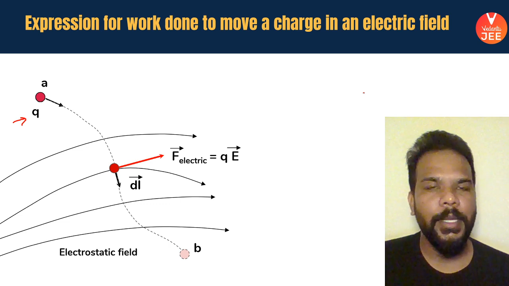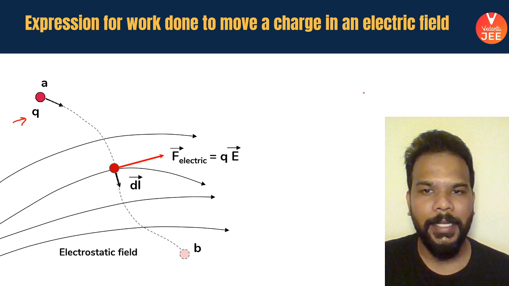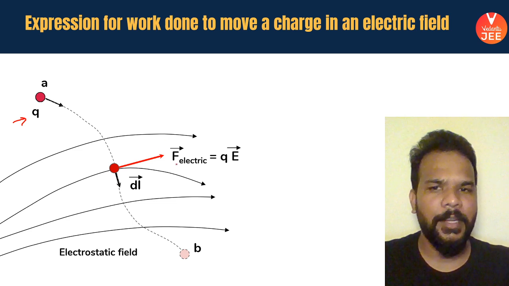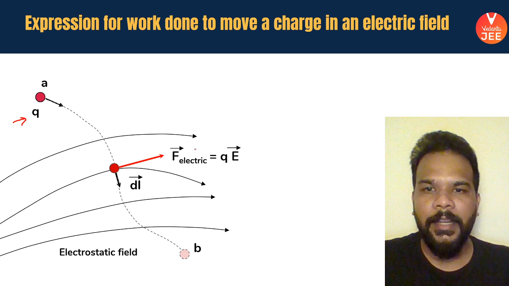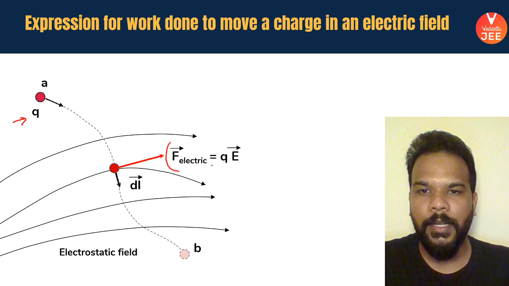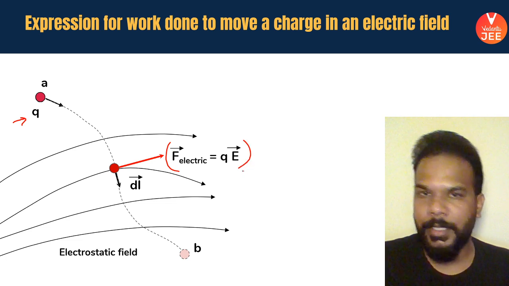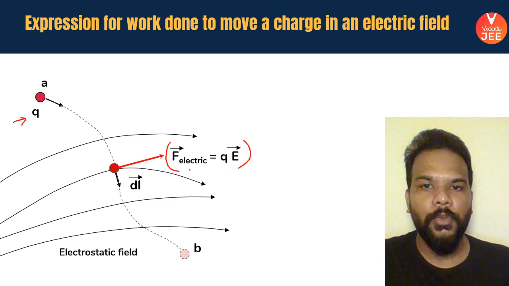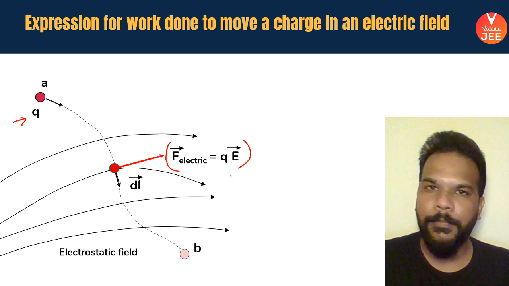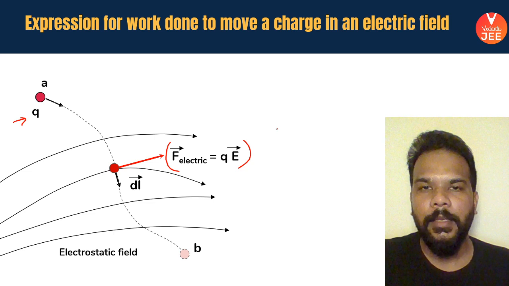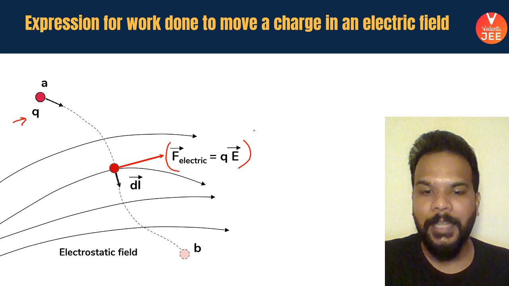At a given point in the path of the charged particle, the direction of the electric field and dl make some angle theta, such that the electric field creates a force on the charged particle, which we know how to find as QE. I've spoken about this in the beginning today. So the electric force acting on the charged particle during this path is Q into E, and the electric field is obviously going to be variable. That's the general case that we are considering.